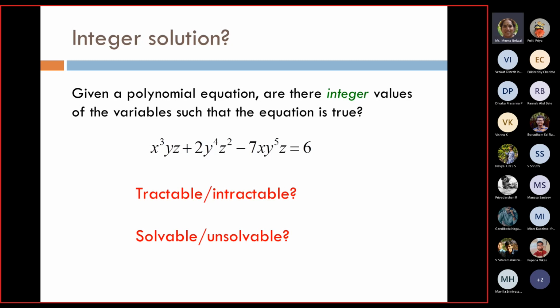We'll try to solve it, but it's very difficult to find the solution. It is not solvable, to find the integer values of the variables. So we generally cannot say that there is no solution possible for this x, y, z where all the variables are integer values. We can say that there is no solution possible only if we have tried all possible combinations, and then only can I say that there is no solution.